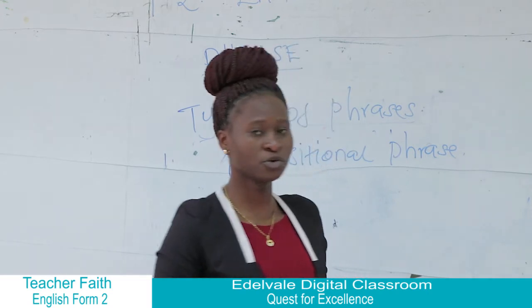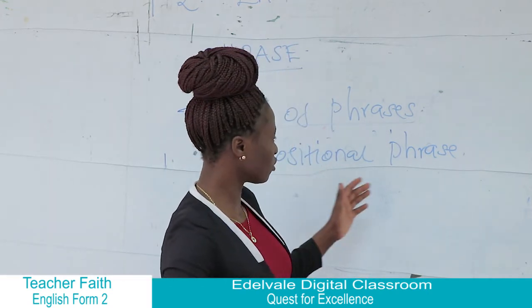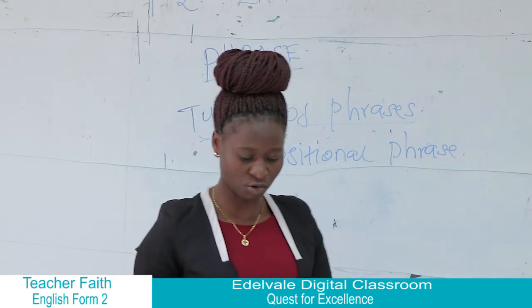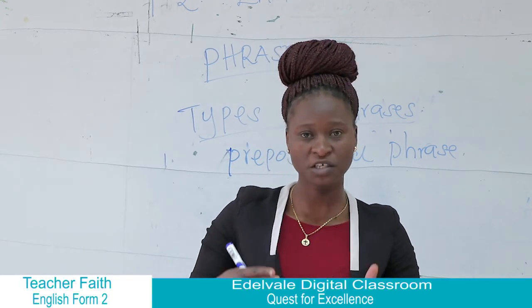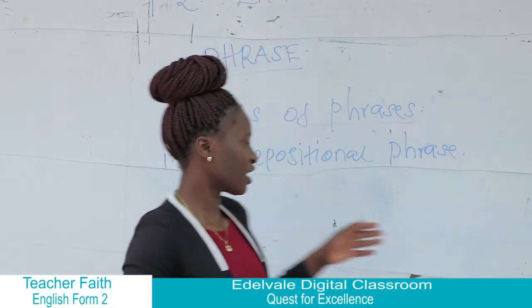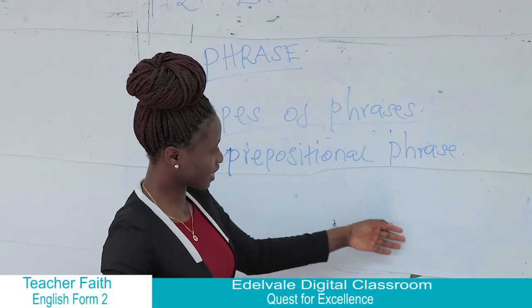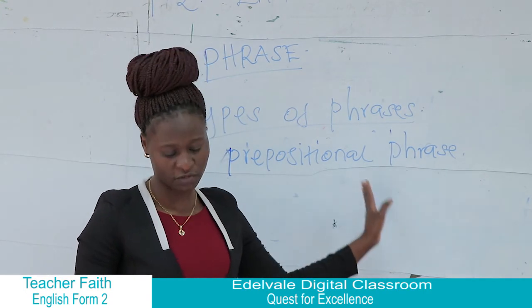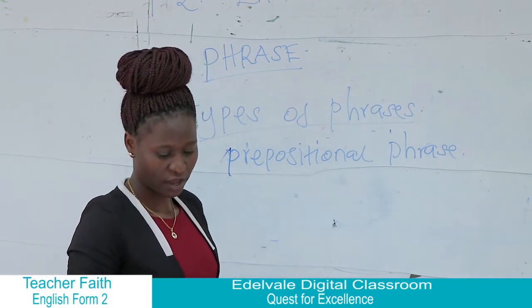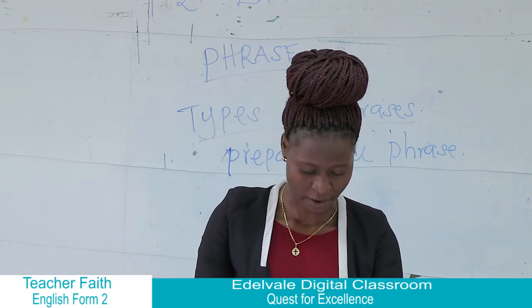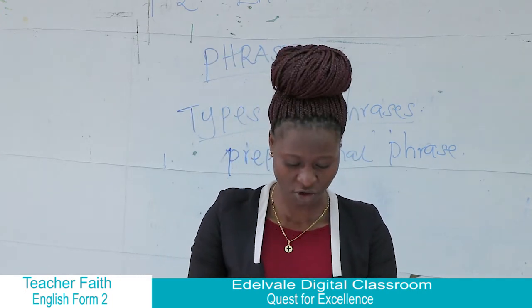So in order for you to identify a prepositional phrase in a sentence, you have to look for where the preposition is in that sentence. Once you have found the preposition in that sentence, from there, where we have the preposition, that is where we're going to have our prepositional phrase.